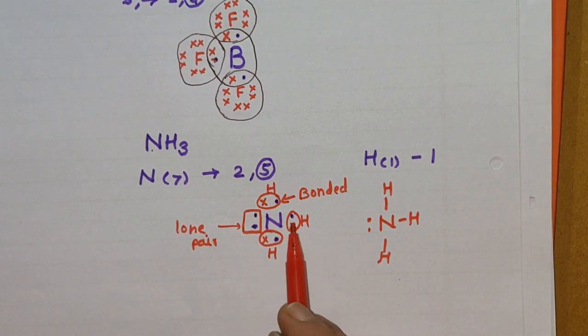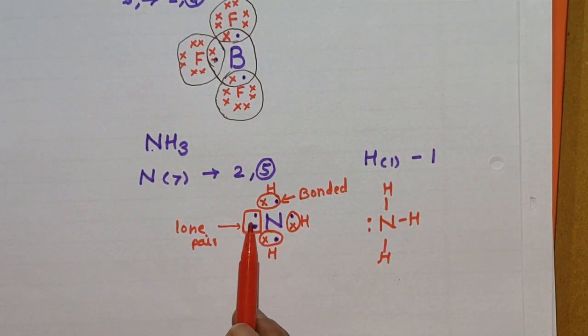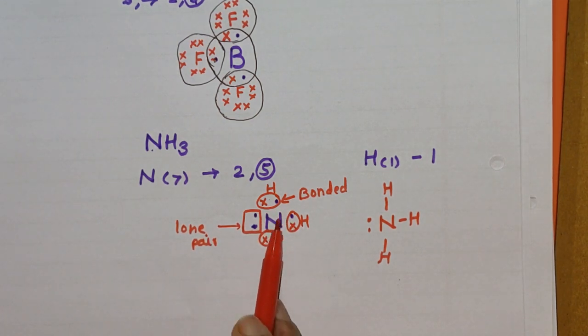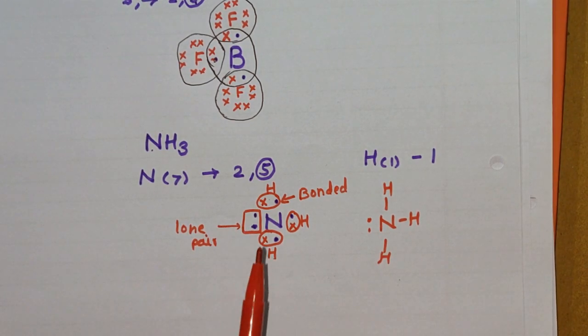This pair belongs to nitrogen as well as hydrogen. This pair belongs to nitrogen as well as hydrogen. But this electron pair belongs to only nitrogen. These 3 pairs are taking part in the bond formation, and so these are called bonded pairs. And this electron pair has not taken part in the formation of a bond. It is available for bonding, and so it is called a lone pair.